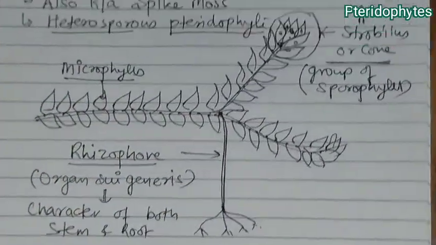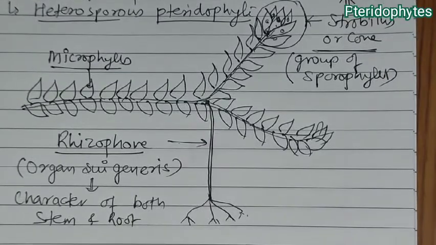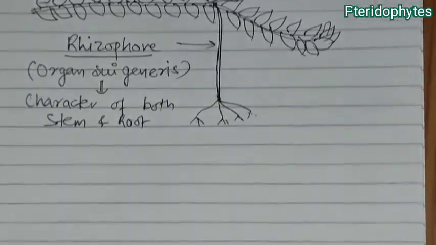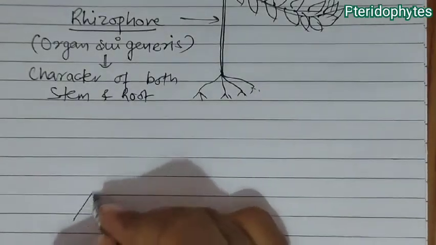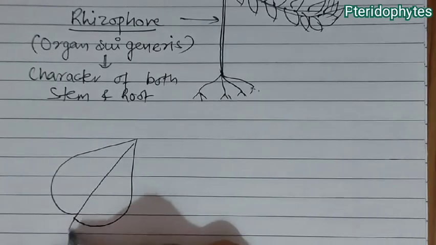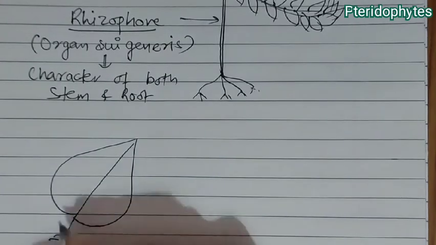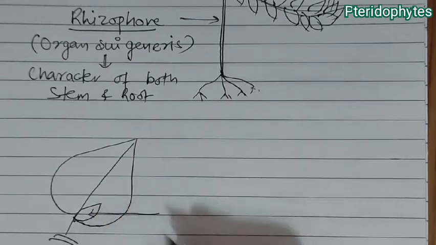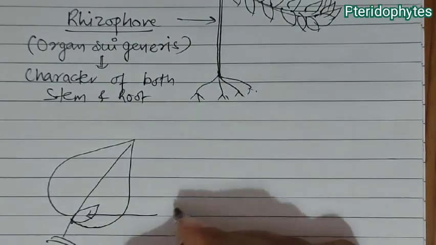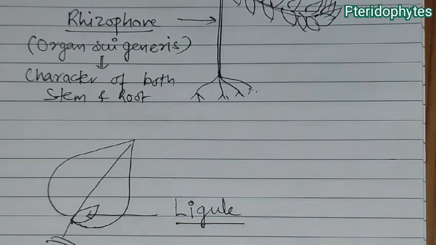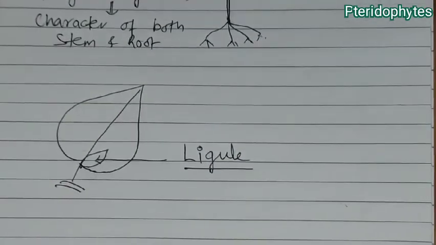This is the overall structure of Selaginella, but now the leaves are of importance. In the leaves you will find a small leaf-like structure at the base of the lamina, and this is known as the ligule.